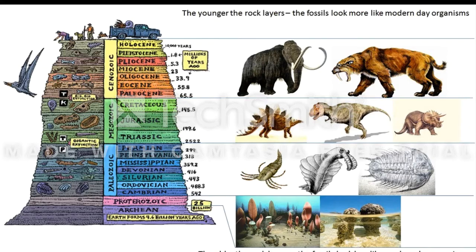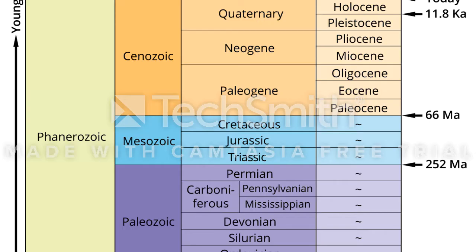The layers of rock on Earth serve as evidence when identifying the geologic time scale. By using the fossil record, paleontologists have created a picture of the different types of common organisms within each time period. In this video, I'd like to focus primarily on the Paleozoic, the Mesozoic, and the Cenozoic eras.